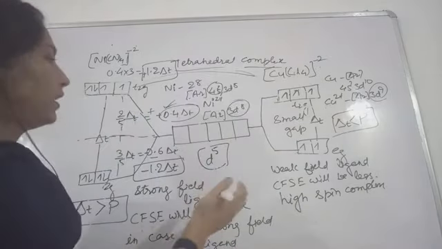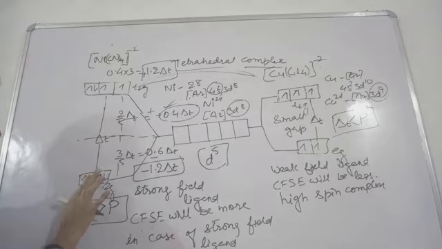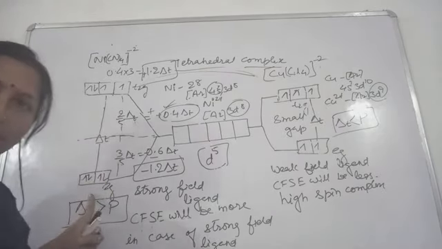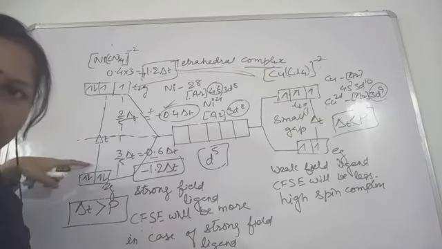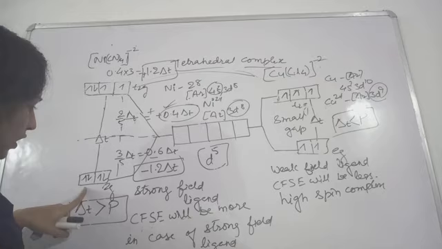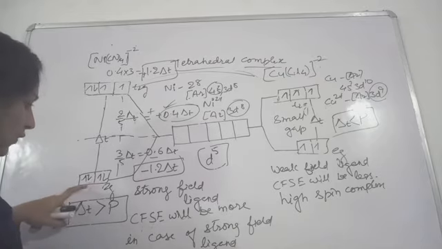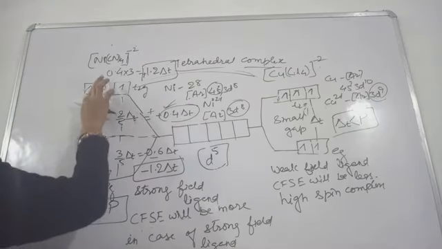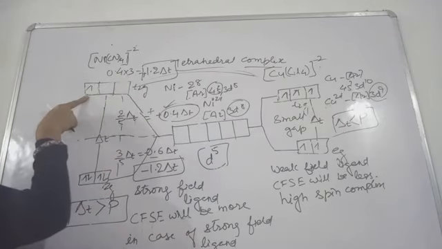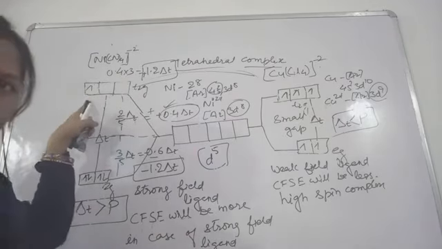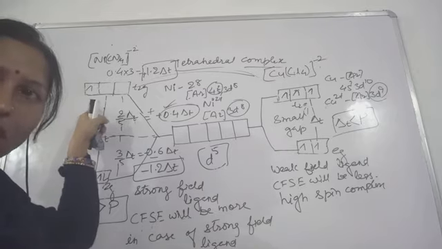And d5 in the other case. Here you all know that pairing will take place, right? Because this energy gap is very large, the electrons will get paired first. So 4 electrons will get paired here, and for the 5th electron, 1 electron will be sent to the higher set of orbitals.